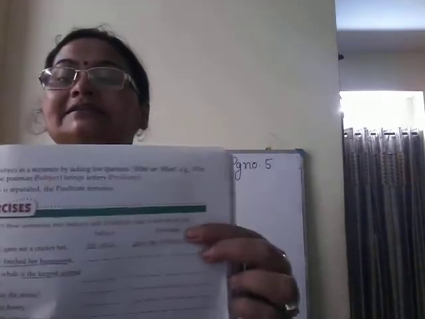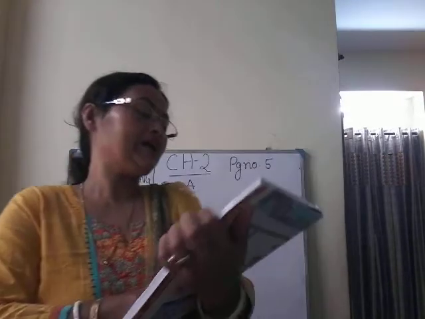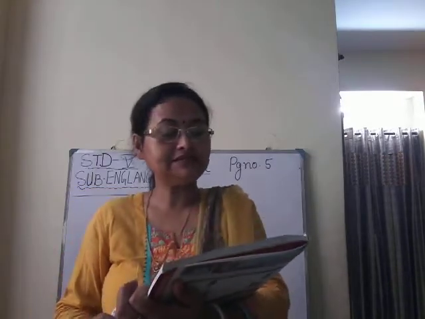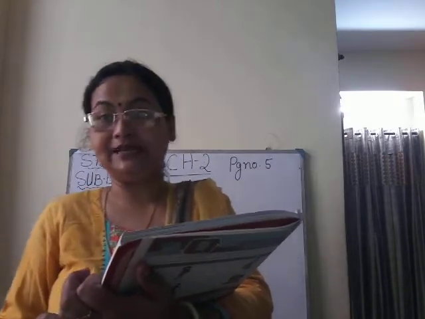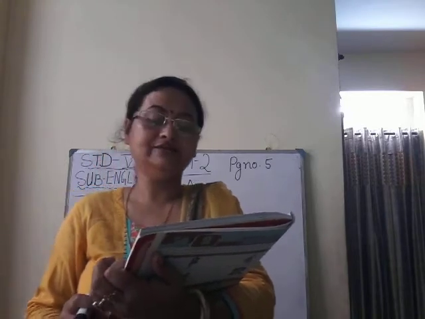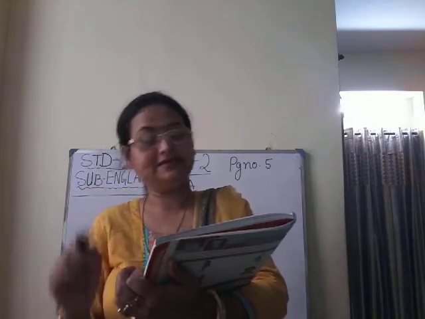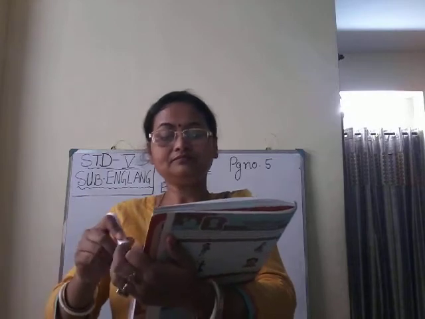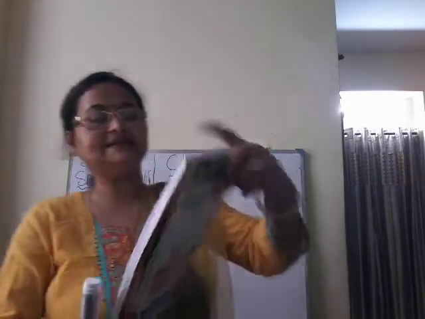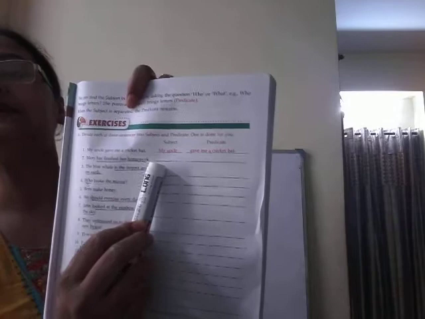Number 1 is done for you. Divide each of these sentences into subject and predicate. Two spaces are given. Here you have to write the subject and here you will write the predicate.